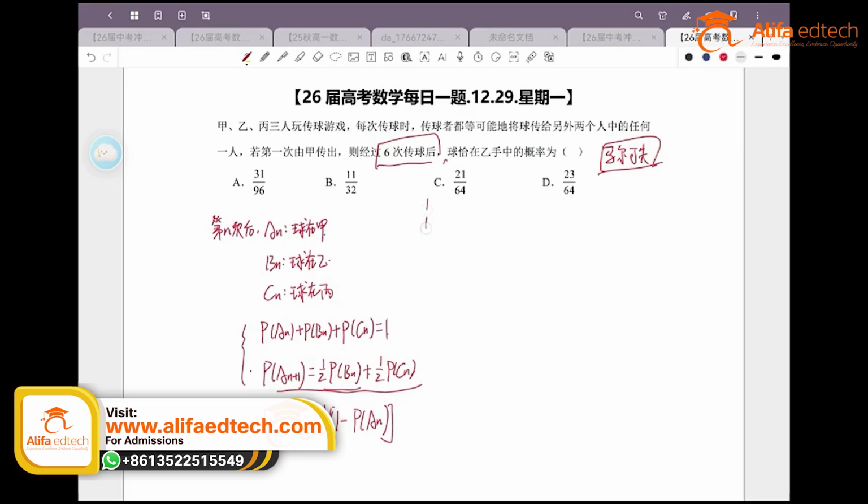Now, what do we need to do next? As long as we can transform it into a geometric sequence, won't this problem be solved? Now, this is the ultimate goal for most Markov chain problems, right? To turn it into a sequence problem, isn't it? So how should we construct this sequence problem? Let's expand it a bit first.